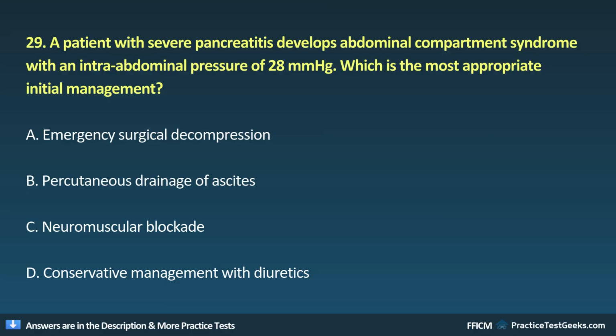29. A patient with severe pancreatitis develops abdominal compartment syndrome with an intra-abdominal pressure of 28 mmHg. Which is the most appropriate initial management? A. Emergency surgical decompression. B. Percutaneous drainage of ascites. C. Neuromuscular blockade. D. Conservative management with diuretics.